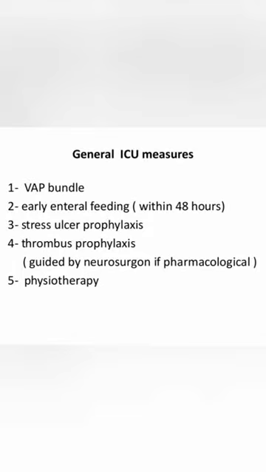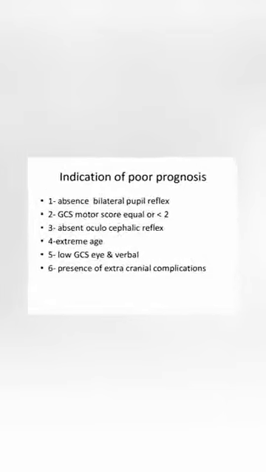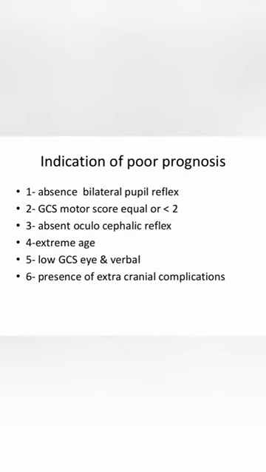For general ICU measures, don't forget to apply the VAP bundle in the first 48 hours, and early enteral feeding with stress ulcer prophylaxis, thromboprophylaxis and physiotherapy. Indications of poor prognosis are absence of bilateral pupillary reflex, motor part of the GCS less than 2, absence of oculocephalic reflex, and also extreme age, low GCS, and presence of extracranial complication.